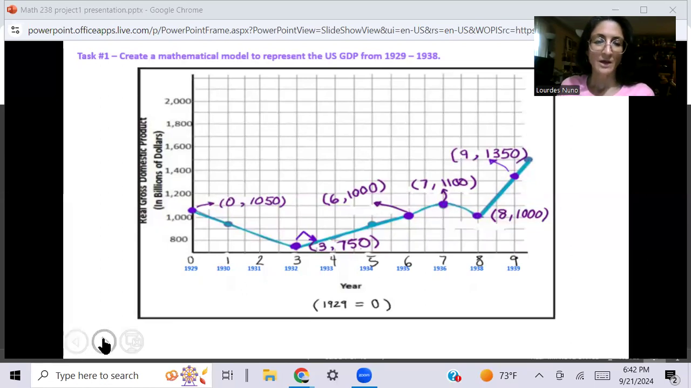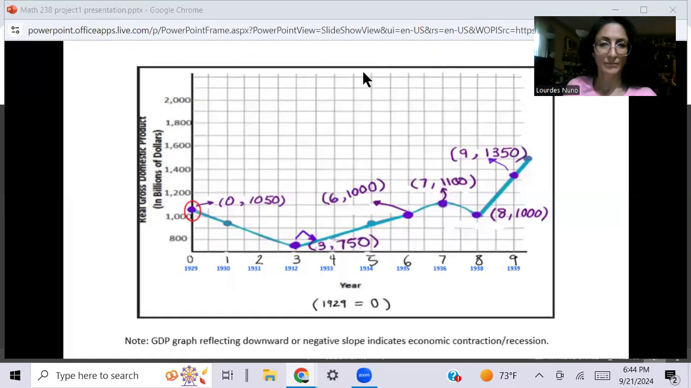Let's show you here. Right here, we're going to start with 1929. The stock market actually crashed, so our economy dived into a recession. As you can see from the graph, the line is going downwards, and as I stated down here on the graph, as the slope goes negative, it indicates a contraction, which is a recession.